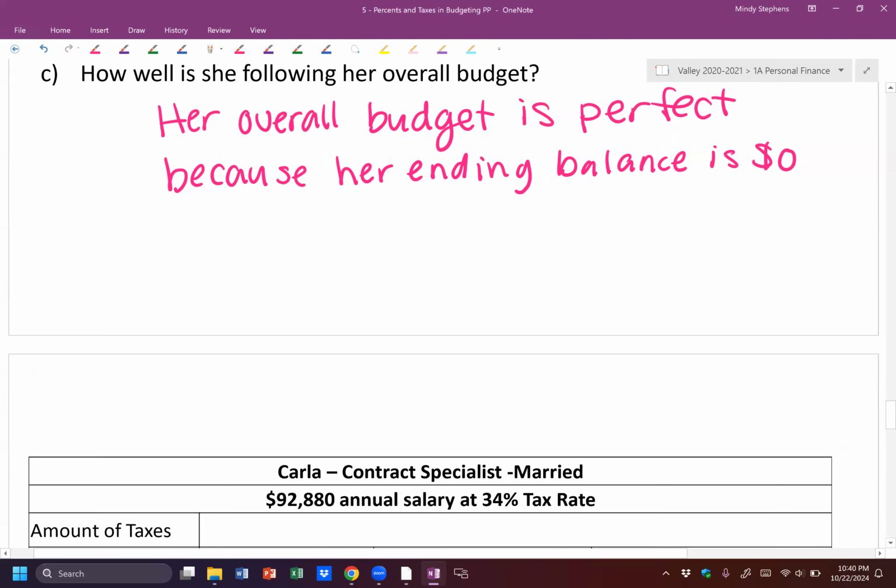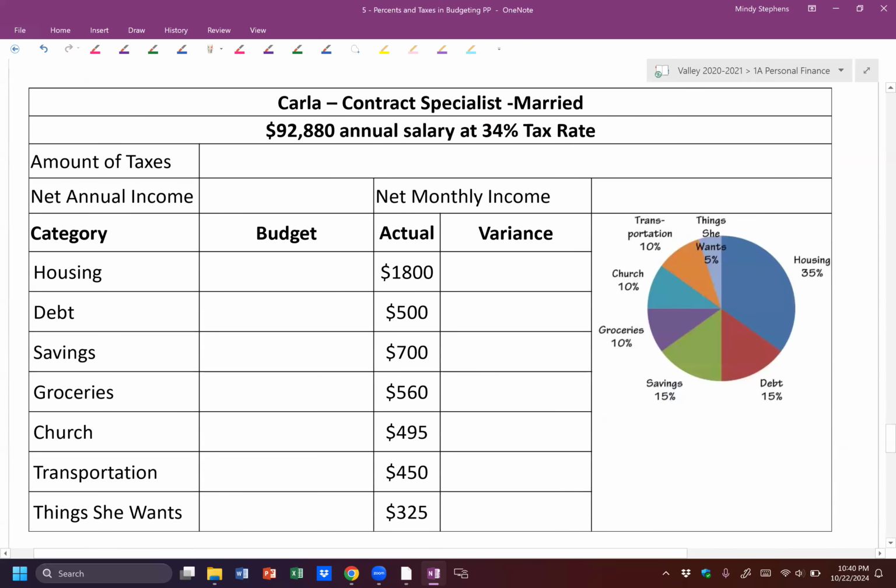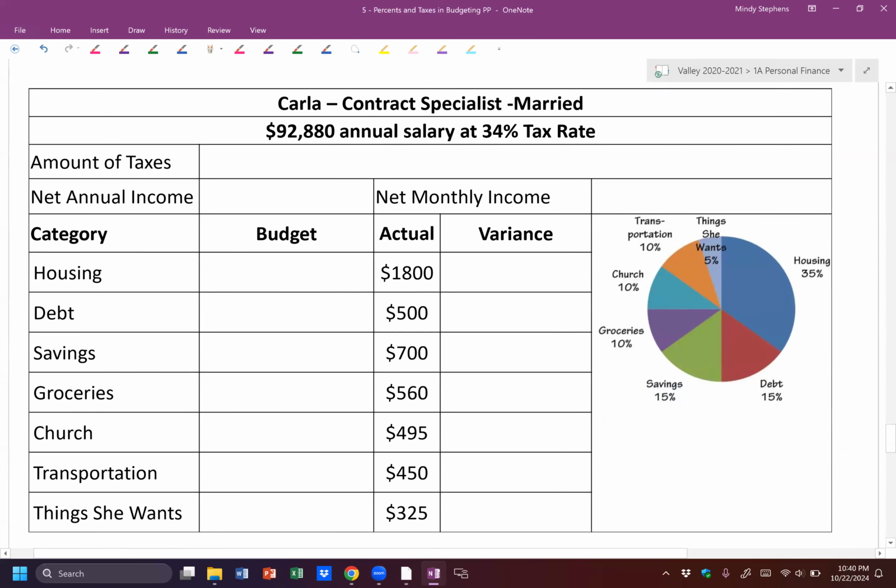Okay, so one more. We'll go through this one kind of quickly. So we have $92,000 as the annual salary, and we have a 34% tax rate. First, we're going to multiply those two together. So we take 34, divide it by 100, and then multiply it by 92,880. I'm just going to go ahead and give you that answer. So we have $31,579.20.